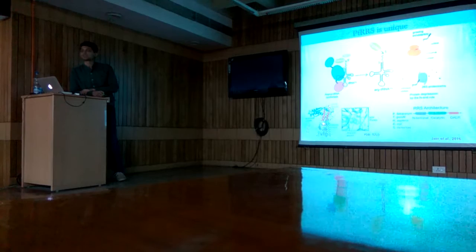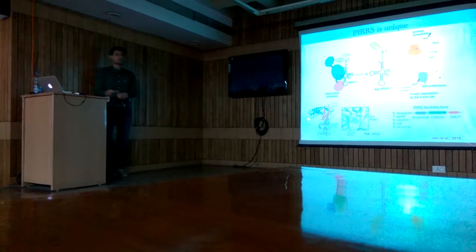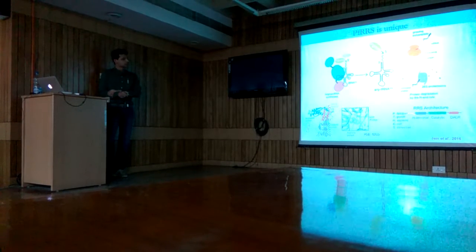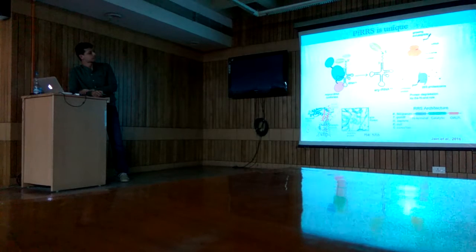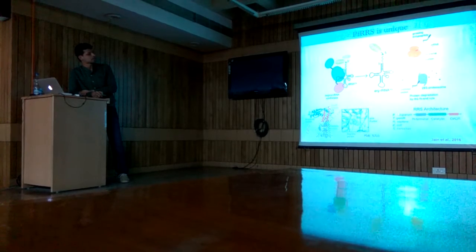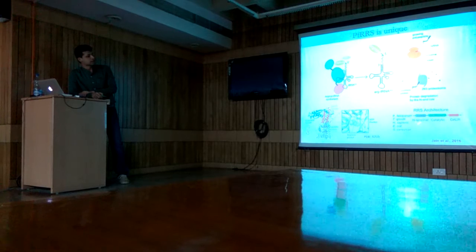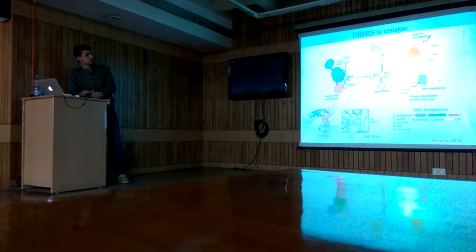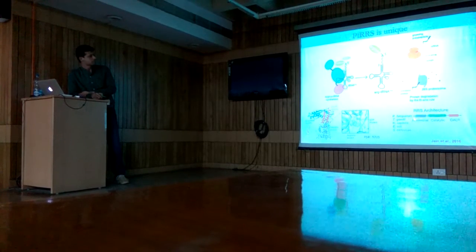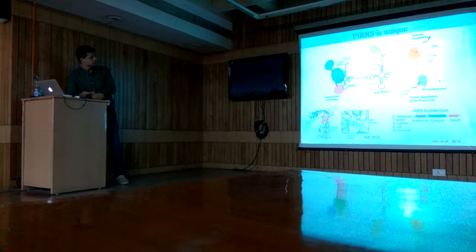So we solved the apo structure of PF-RRS using molecular replacement, and we can see the architecture of RRS among different organisms from parasite to human and bacteria. The architecture is conserved. It has 3 functional domains, which are colored here with blue, green, and red. And the same is depicted in the structure, also blue, green, and red.